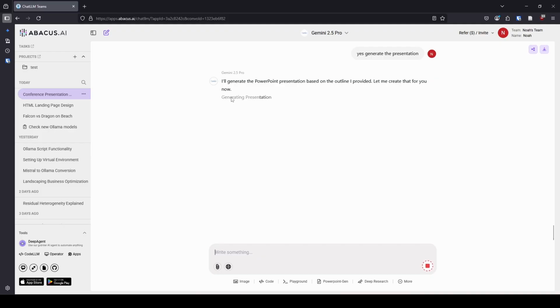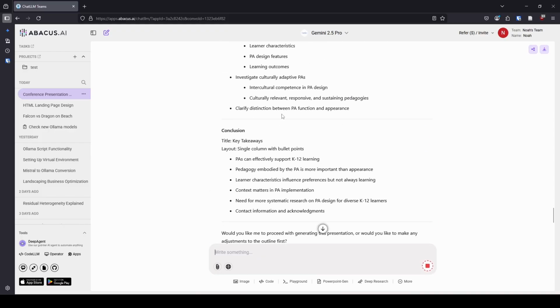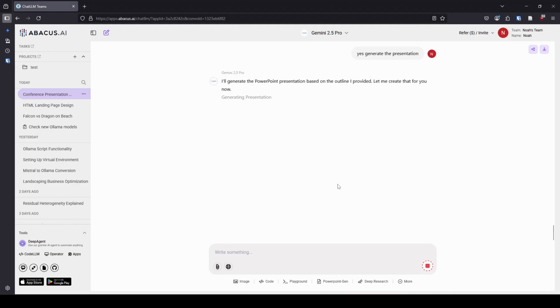So you can see it is doing its generating now that it has outlined it. And this is actually a nice step. I don't think it used to have this step. At least last time I used this, I didn't notice this step, which is it'll let you edit any of these bullet points before it actually creates the presentation. I don't remember being able to have that option, but maybe it's been there the whole time.